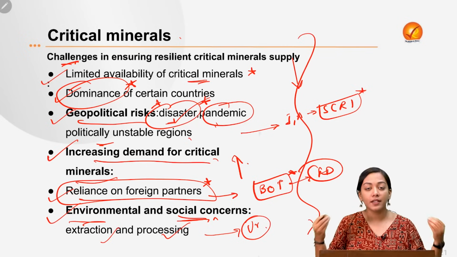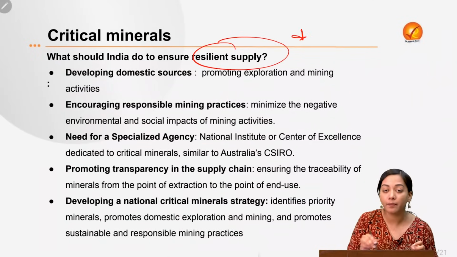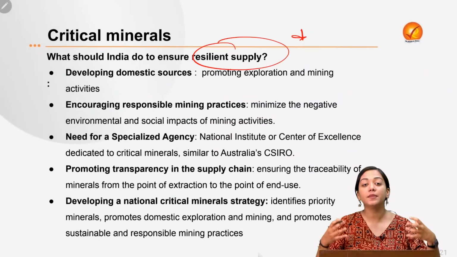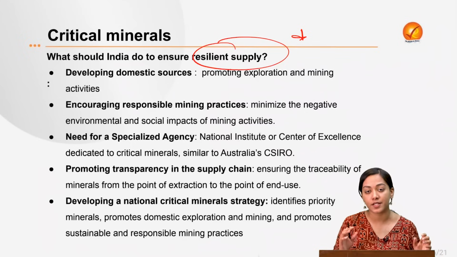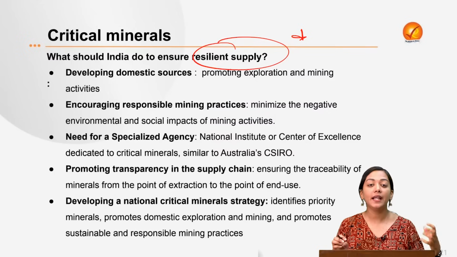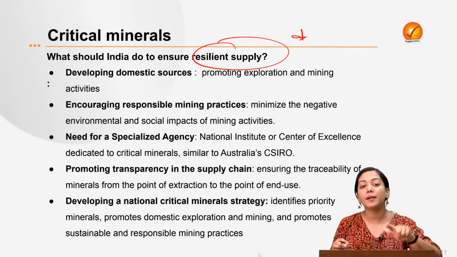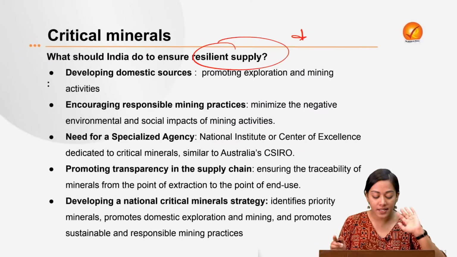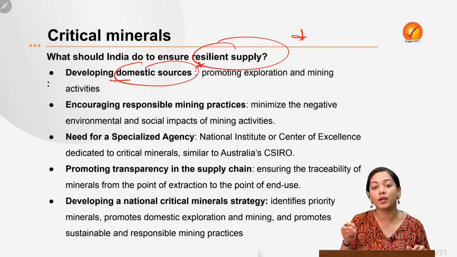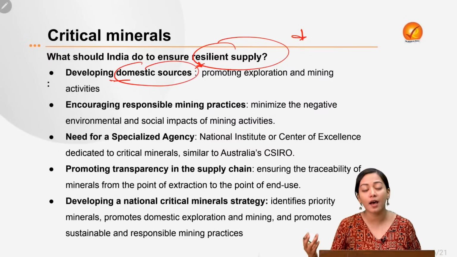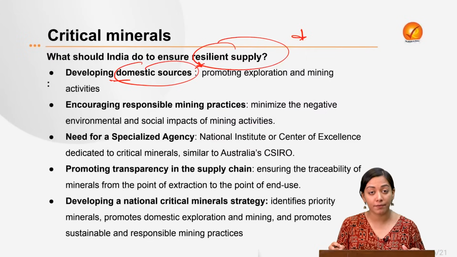So then what do other nations, especially India, need to do in order to ensure resilient supply? The first thing is to get Atmanirbharta in the production of lithium and other critical minerals. It's not that India doesn't have them, but India hasn't explored the potential of critical minerals yet. And therefore, this amendment in the MMDR was made. The first thing India needs to do is to develop its own domestic sources. For example, some can be found in Telangana, some in Jammu and Kashmir, some in Bihar. Different sources of critical minerals have been found.